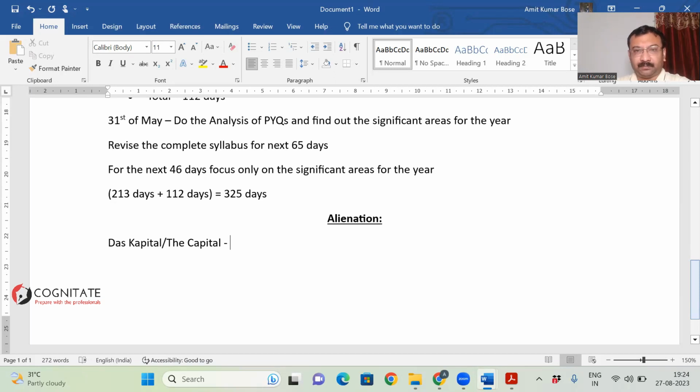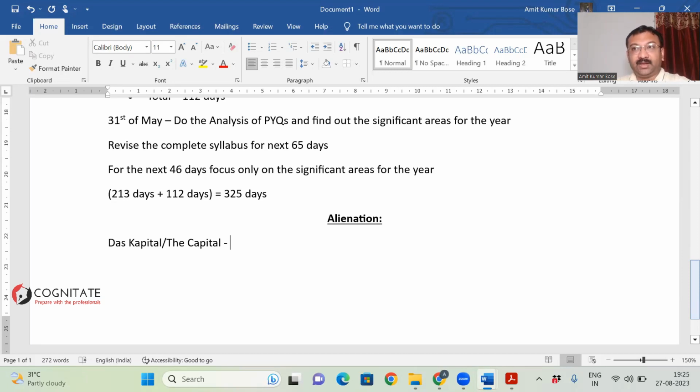Gucci, Wrangler, Louis Vuitton, Louis Philippe, Van Heusen. Clear? We are looking at these brands, and the products are owned by those brands. The worker does not own the product. The worker has no association with the product. So what's happening? Alienation from the product. The product does not belong to the worker anymore. The worker cannot claim that that's my product.